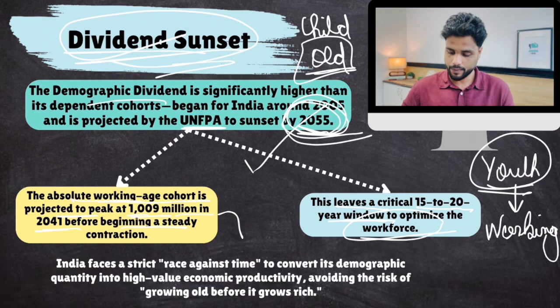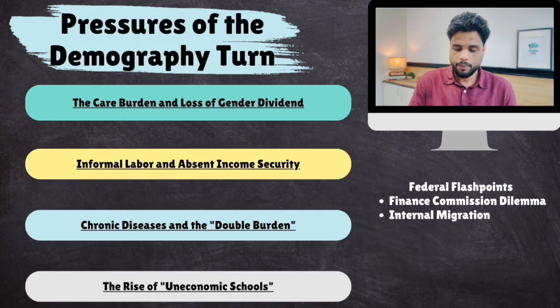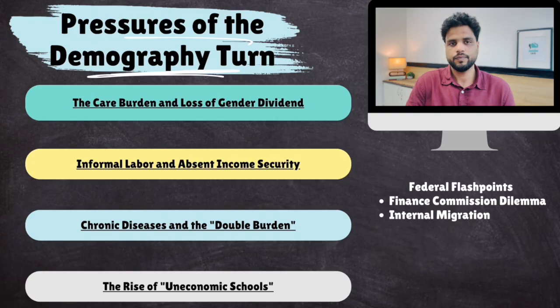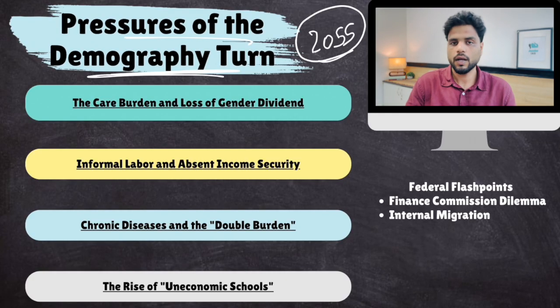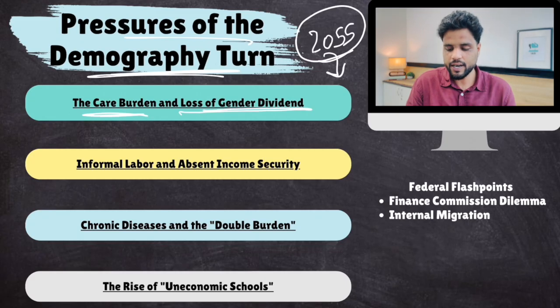You understand the point? Now, pressures of demography turn. Till 2055, it's all right. But after that, when our population will decline, what negative consequences are we going to have? Okay, care burden is going to increase, plus loss of gender dividend.